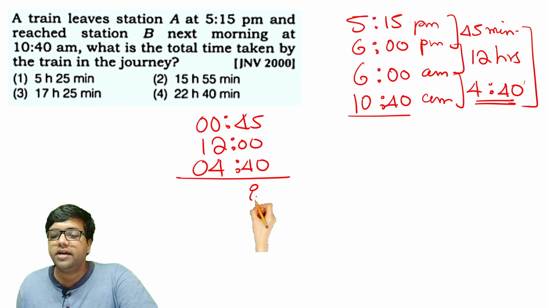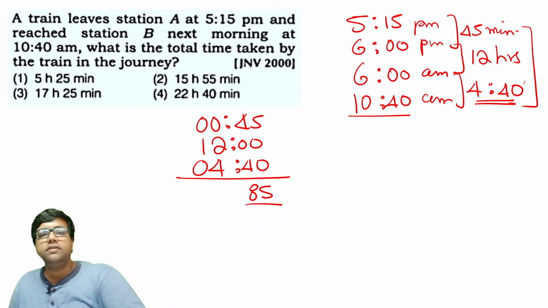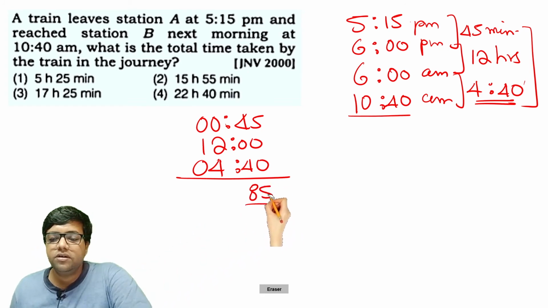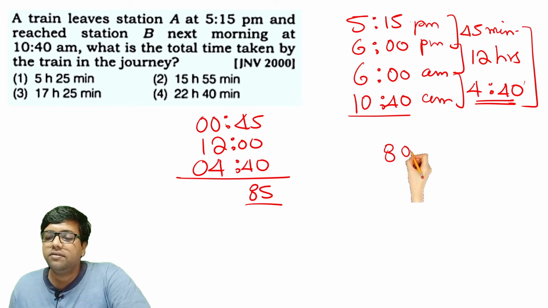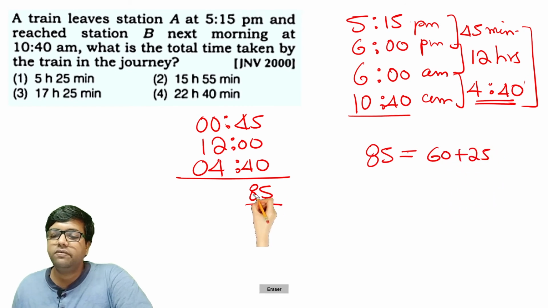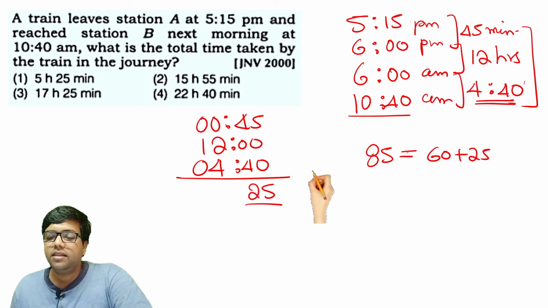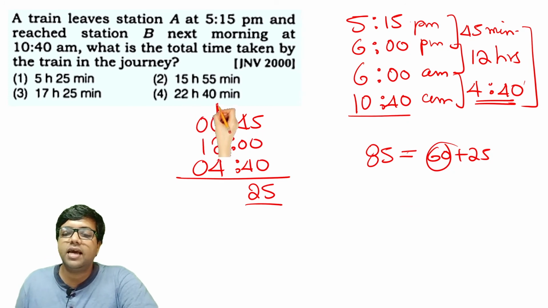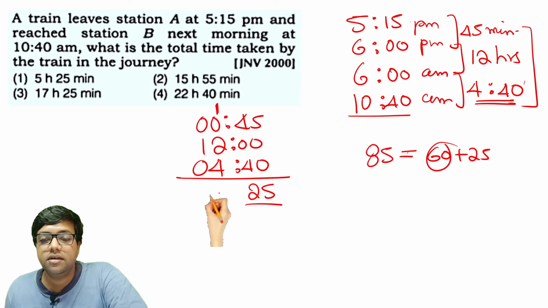So you will get 85 here. Can we write 85 here? We can't, because 85 is equal to 60 plus 25, right? So we will write only 25, and the 60 will go as a carryover in the hours part.